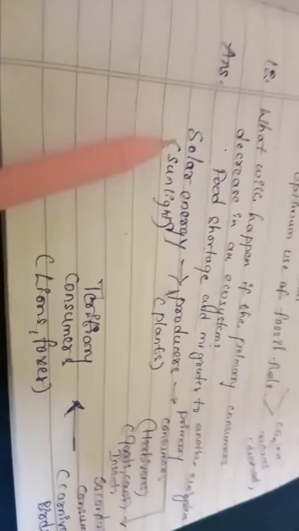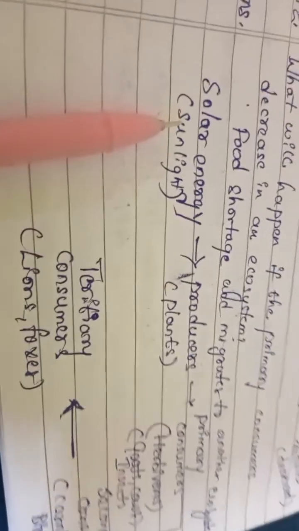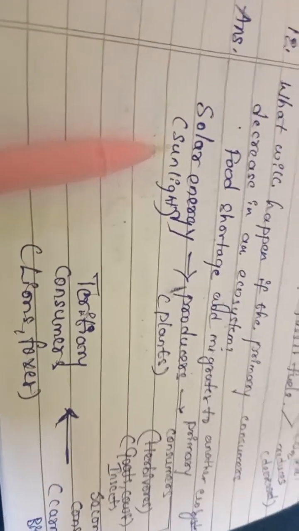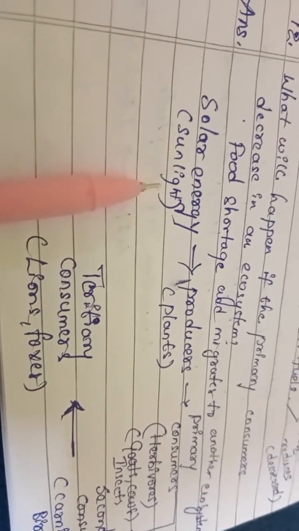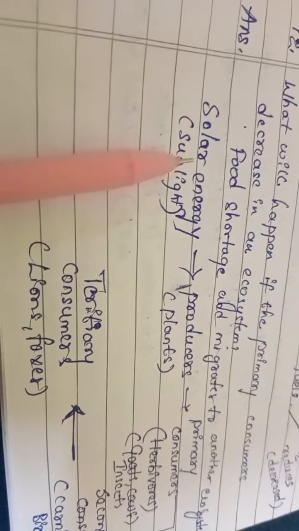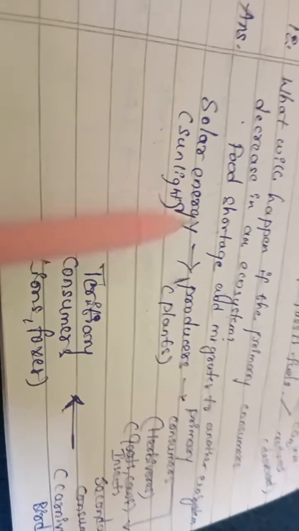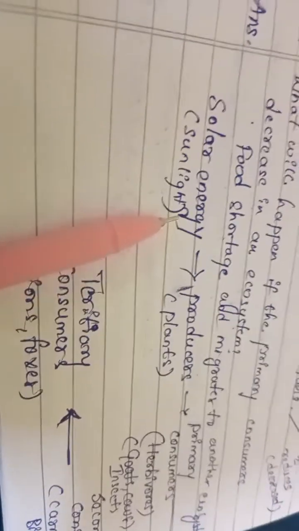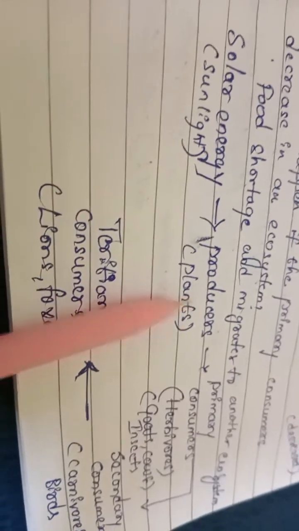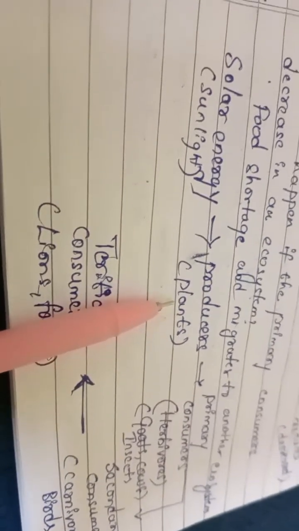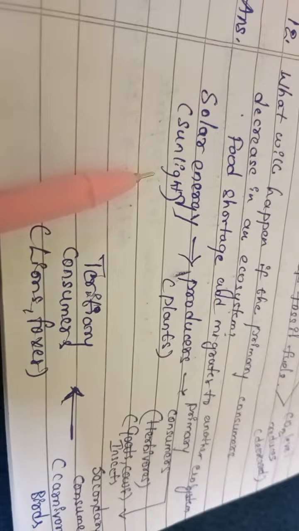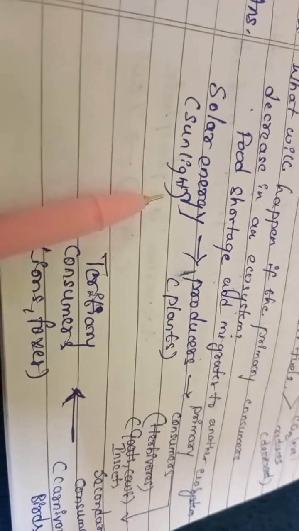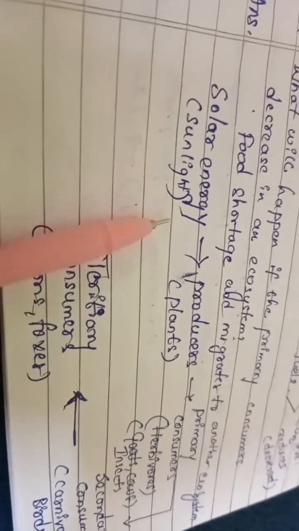Okay. Here, first of all, we have solar energy, that is sunlight. Okay, we receive sunlight from the sun. Not only us, plants, animals, microorganisms will also use energy from sunlight for various purposes.